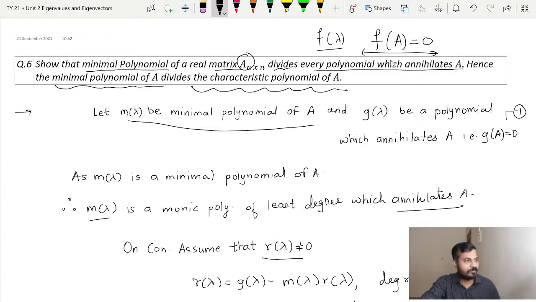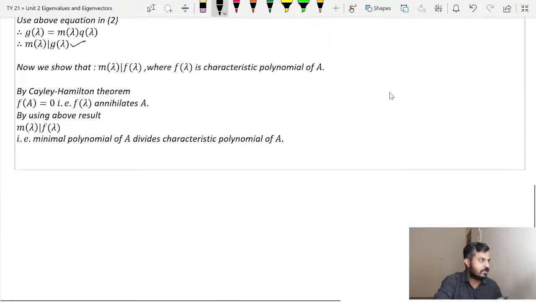But we have just proved that the minimal polynomial divides every polynomial which annihilates A. Thus, we can easily say that this minimal polynomial divides the characteristic polynomial of A, as it is annihilating A. That is what is written here.